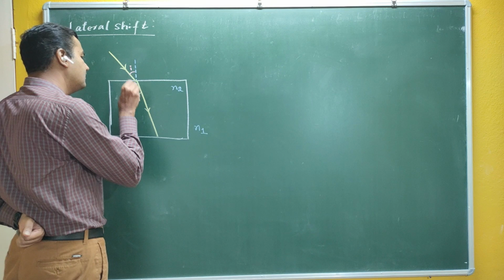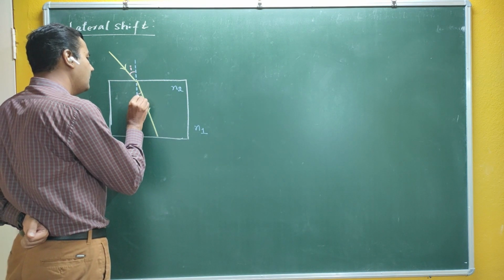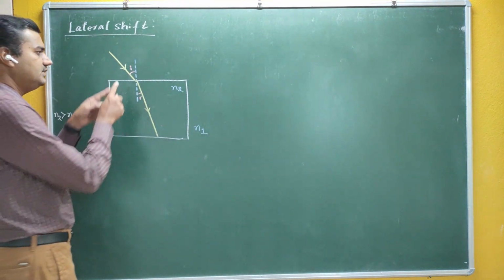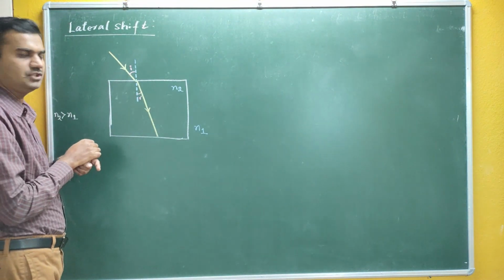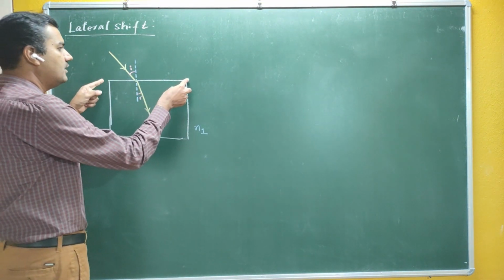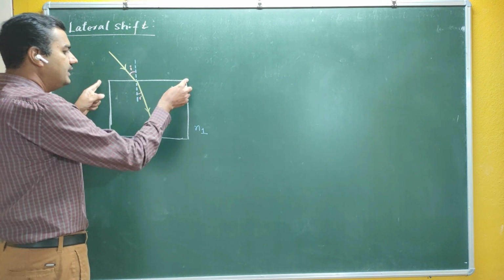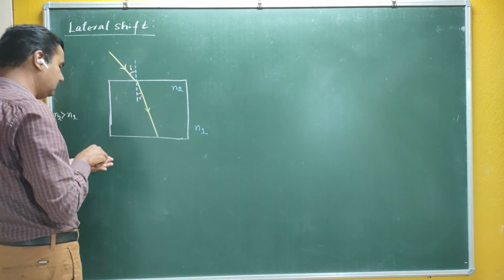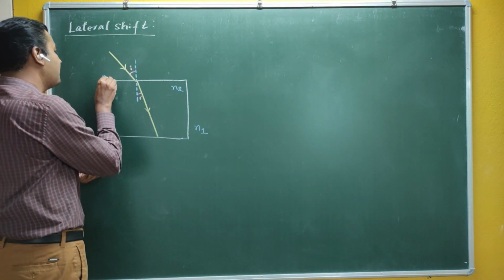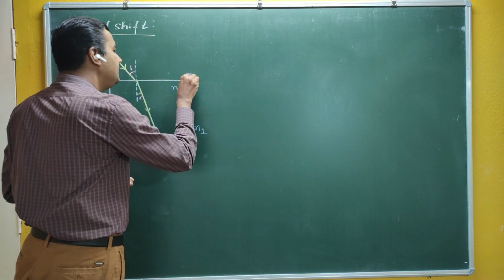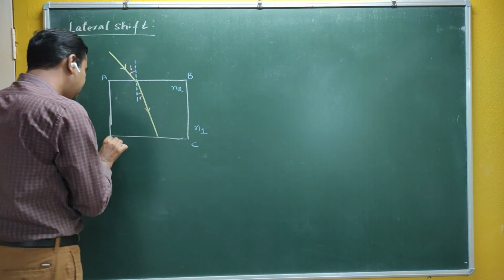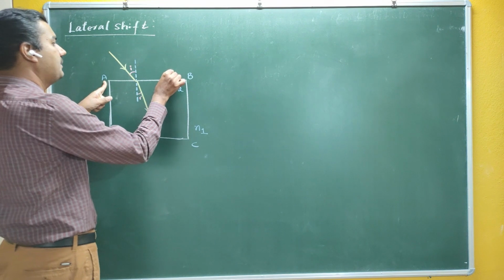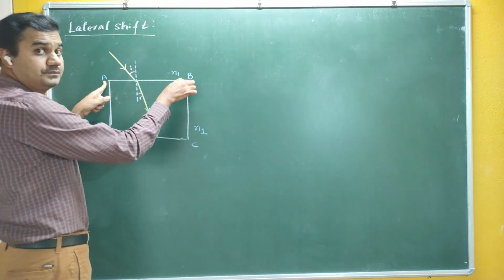This is your angle of refraction. Let me take the angle of refraction as R. Now you can see that this phenomenon is a double refraction. Why double refraction? Because there are two interfaces here. If I call this parallel sided glass slab A, B, C and D, AB is the first interface which separates N1 and N2.